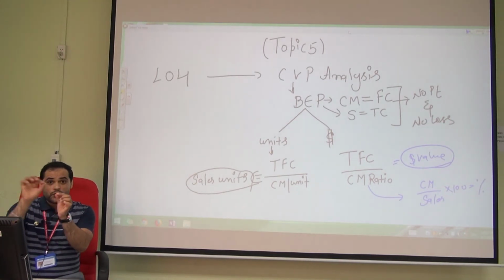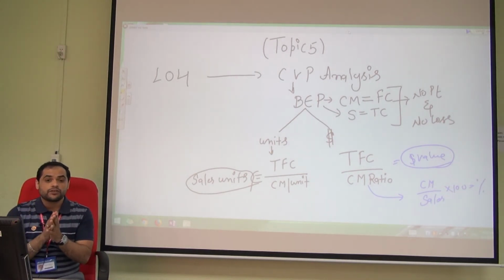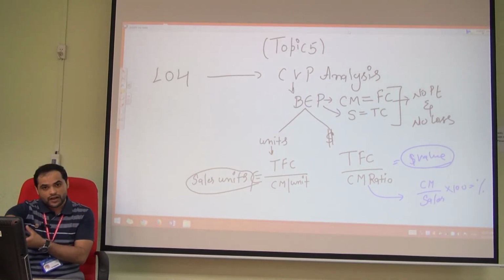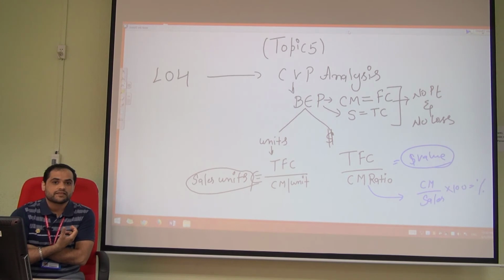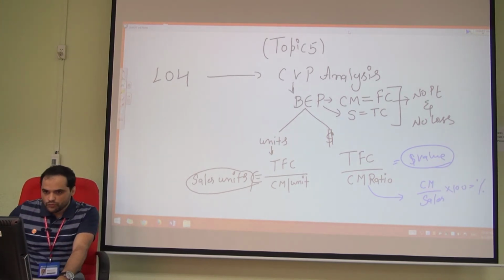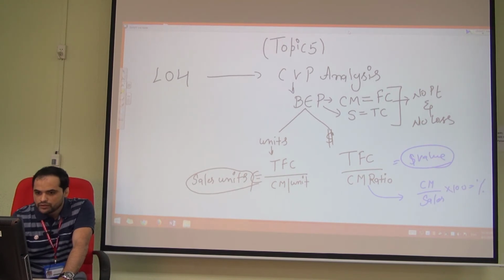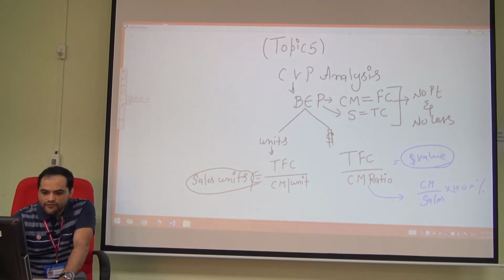If you go beyond that point, you're going to have a profit, or below it, a loss. Here we can have a look at the graphical representation of break-even.